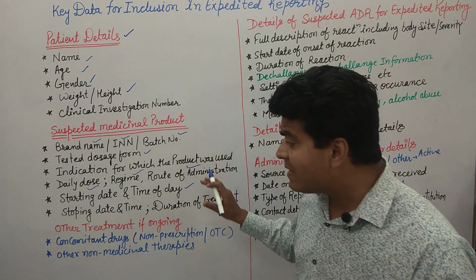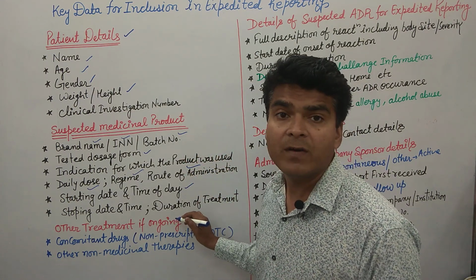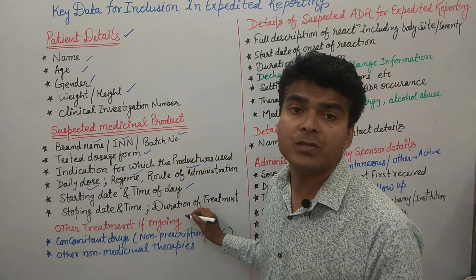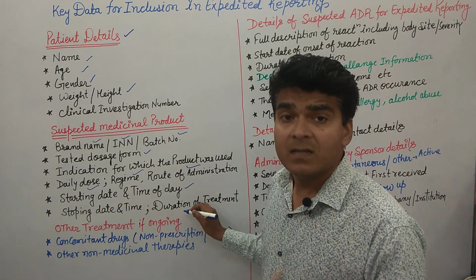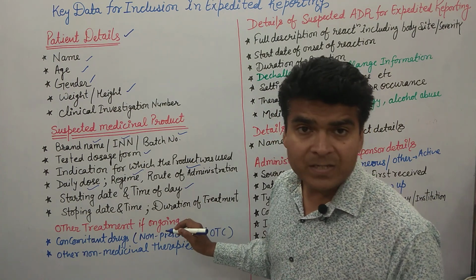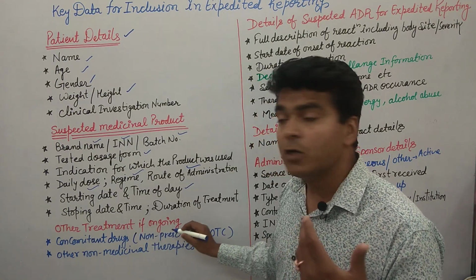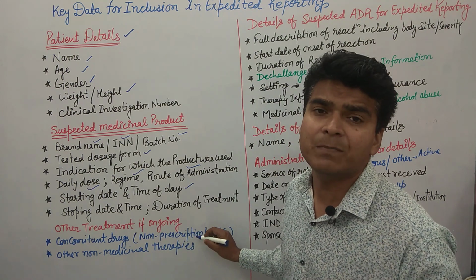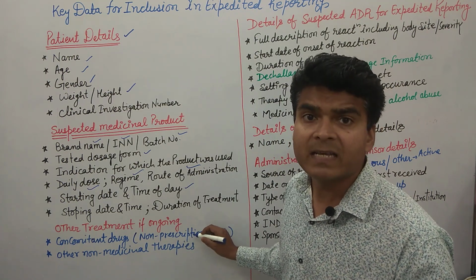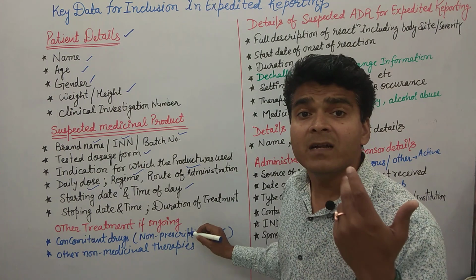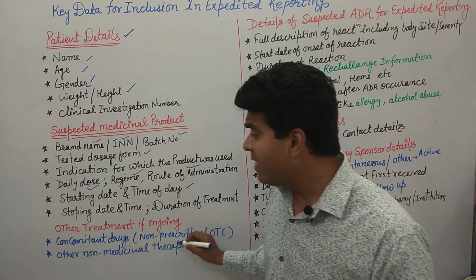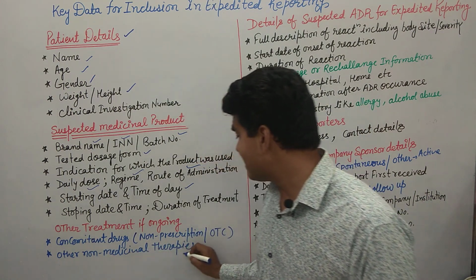Then what other treatment is ongoing with the patient we should also inform in the form. So we also report concomitant drugs like non-prescription drugs or OTC products. Sometimes patients may take these drugs without informing the physician. Clear? And other non-medicinal therapy.